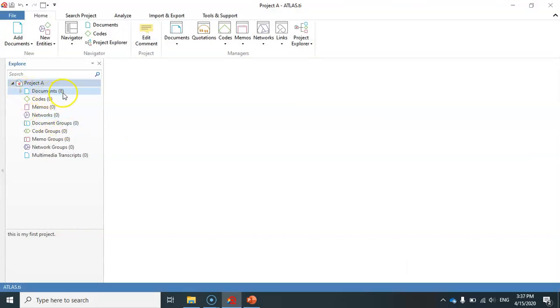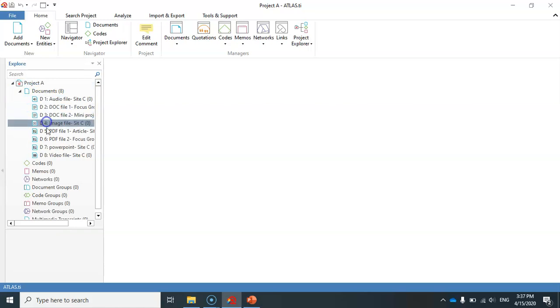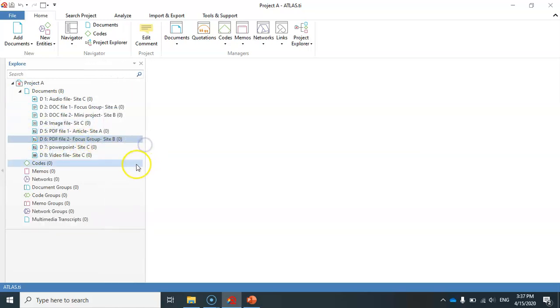Okay, now you can see that I have 8 documents in my project. If I click on this triangle, these documents are displayed here. Let me just drag this over here. I told you that this is the general format for numbering the documents, D1, D2, D3, because I have 8 documents, so they have been numbered from D1 to D8. Now, if I want to open any of these documents, I can simply double click on them. Let's just try opening a few of them.